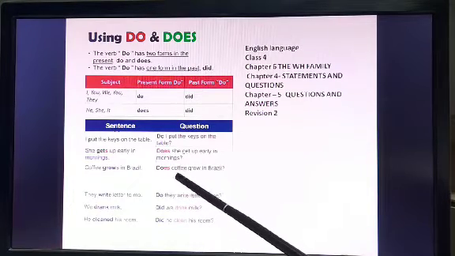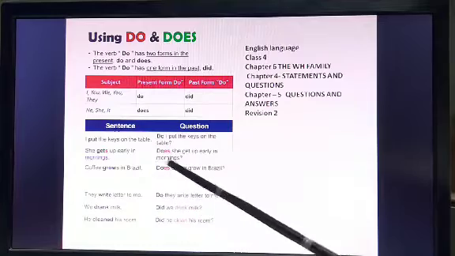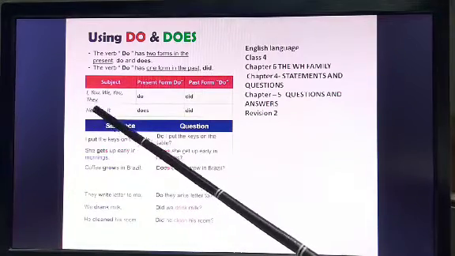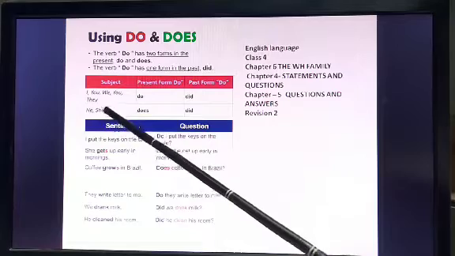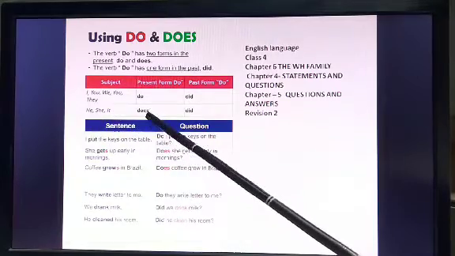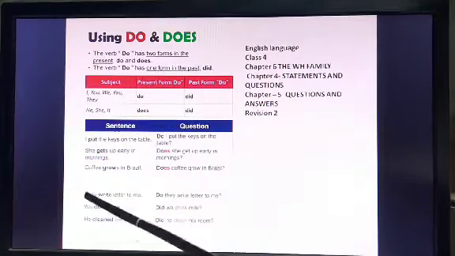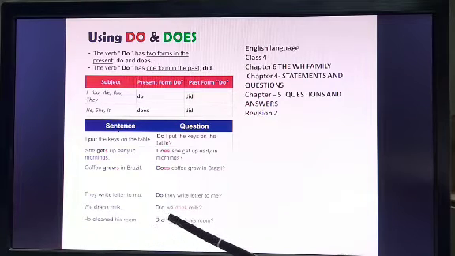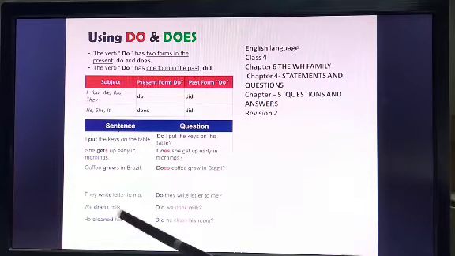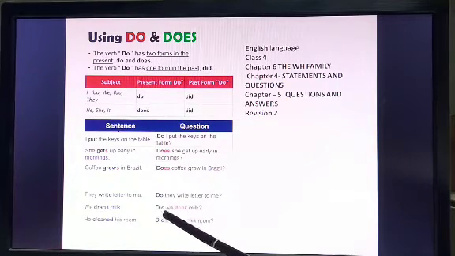And why did we use does with coffee? Because coffee is neither he nor she. So it is it. That is why we use does. Okay. We drank milk. Did we drink milk? Drink is the present tense and drank is the past tense. So when we change into interrogative, we put the present form of the verb. He cleaned his room. So when we use did and change to interrogative, cleaned will be clean.